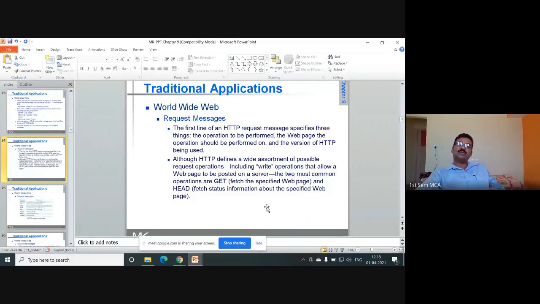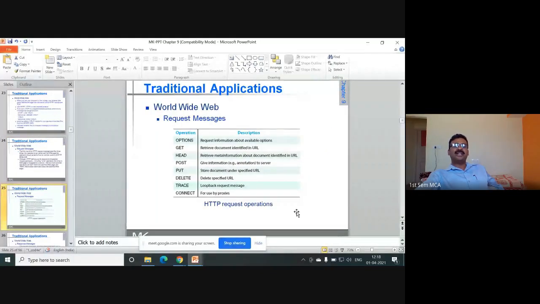Although HTTP defines a wide assortment of possible request operations, including write operations that allow a web page to be posted on a server, the 2 most common operations are GET and HEAD. GET fetches the specified web page, and HEAD fetches the state information about the specified web page. So with respect to the World Wide Web, you have to write all these things.